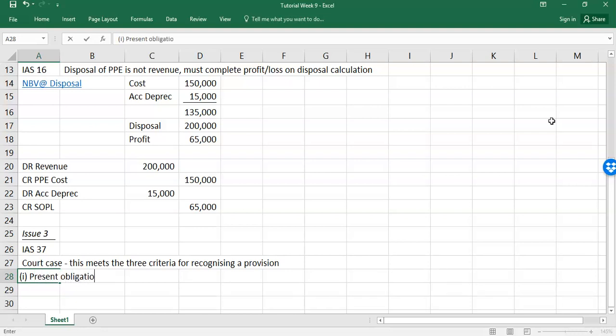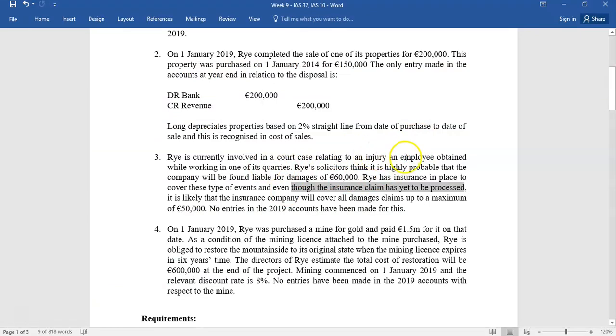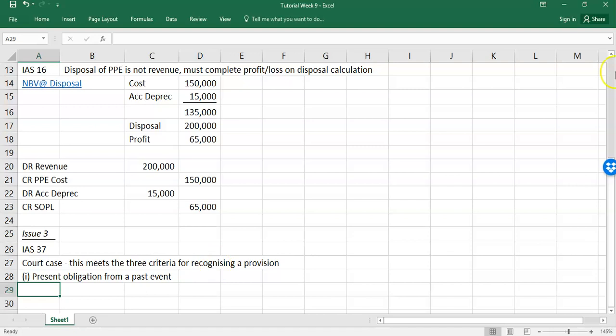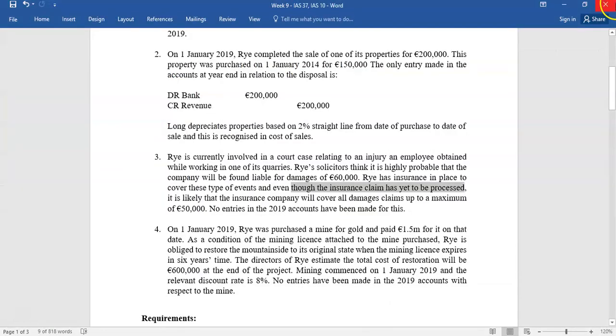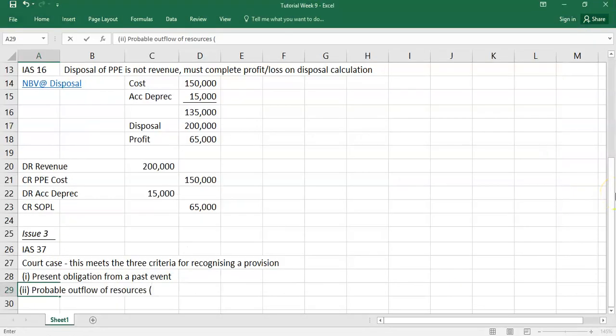Present obligation from a past event. So you do have a present obligation from a past event. Why? Because they're being sued. So the company here, the past event was the injury, and the present obligation is the legal claim. So that is met. The second thing here, is there a probable outflow of resources? And in our case here, you're told by the solicitor, it is highly probable.